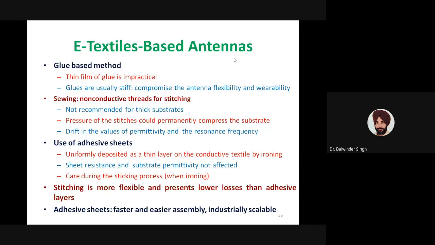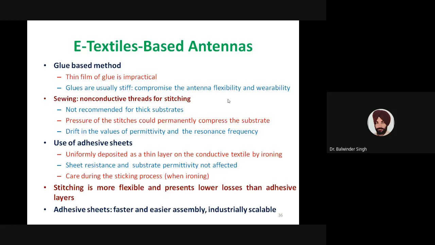So when that antenna is used as clothing, there will be comfort issues. We have to compromise the antenna flexibility as well as wearability. Due to the stiffness of the glue there will be flexibility issues, and due to discomfort to the user there will be wearability issues.